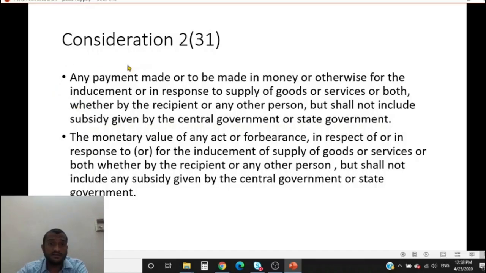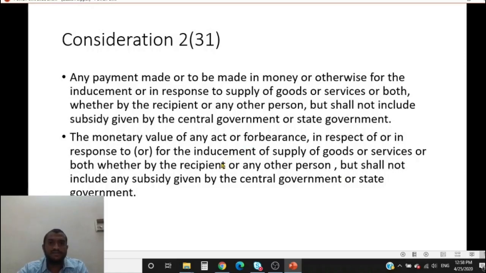Consideration is given under section 2 clause 31. Any payment made or to be made, in money or otherwise, for inducement or in response to the supply of goods or services, whether by the recipient or any other person, but does not include subsidy given by central government or state government. The monetary value of any act in respect of or in response to inducement of supply, whether by the recipient or any other person, but shall not include subsidy. So what does this mean?